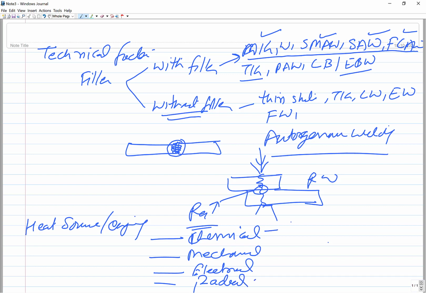So in chemical energy, we use oxyacetylene plus oxygen; a chemical reaction happens, and the exothermic reaction leads to the development of enough heat for fusion. So gas welding is one example.